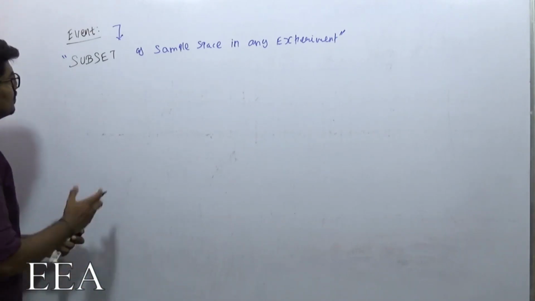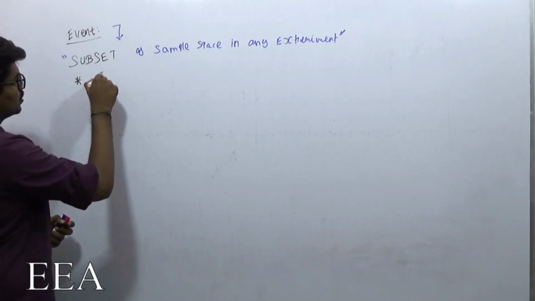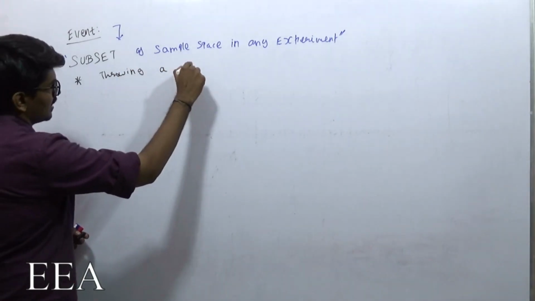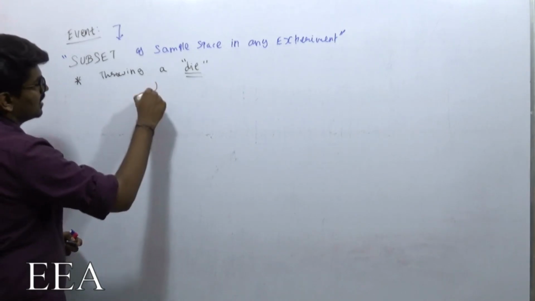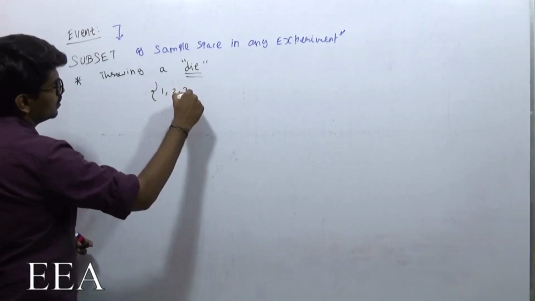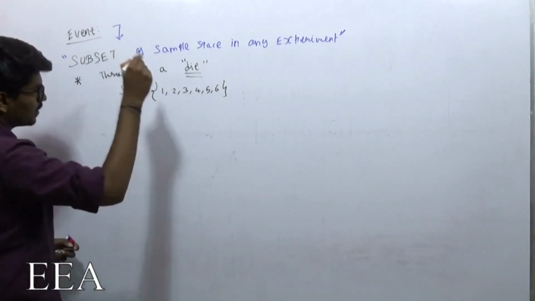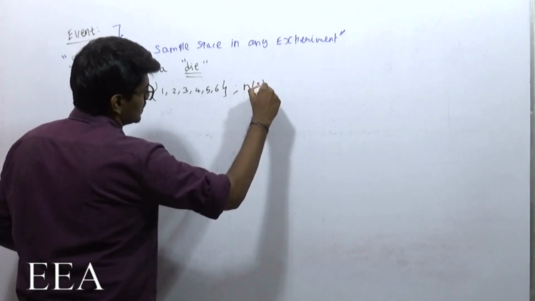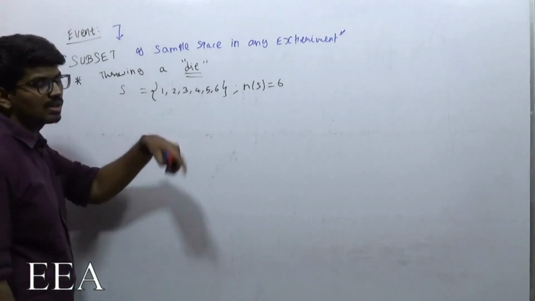First let me consider a random experiment, throwing a die. If I throw a die, what are the total possibilities? Either I could get 1 or 2 or 3 or 4 or 5 or 6. So these are the total possibilities.